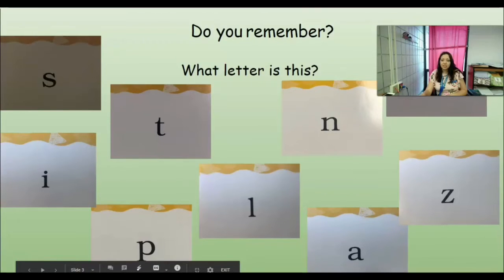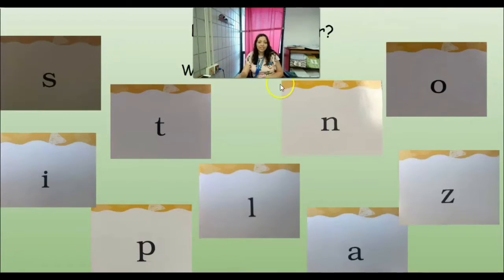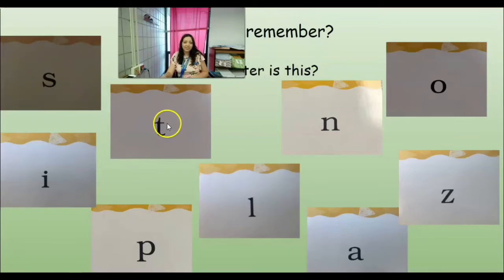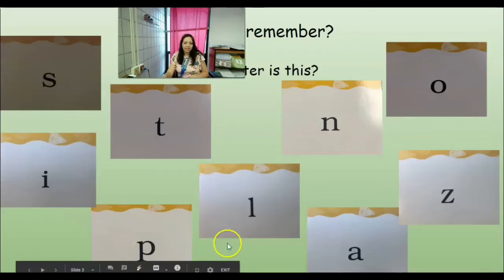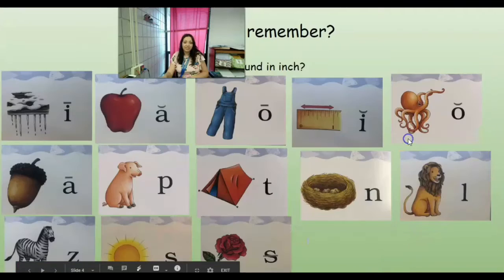All right, so we're going to look and it says, do you remember what letter is this? So when I point at a letter, I want you to say which letter it is. Ready? So if I point right here, you would say S, T, N, O, I, P, L, A. Remember, sometimes A looks different when it's typed. It has different fonts than when we write it. And then Z. Very good.